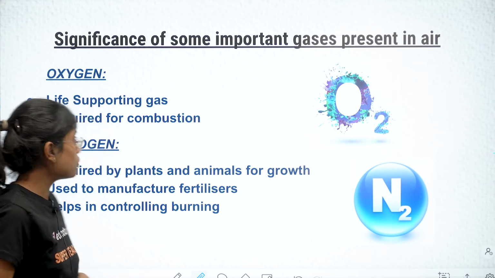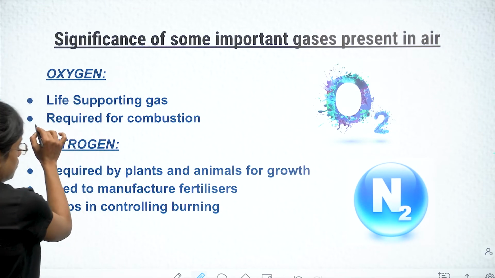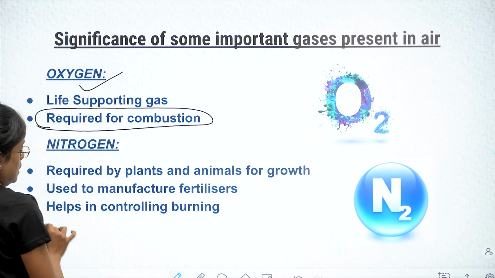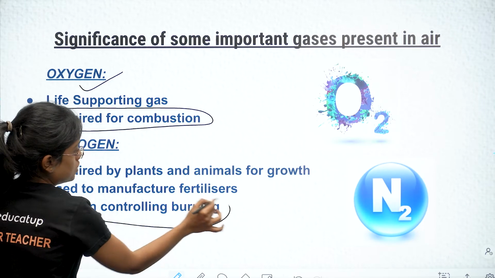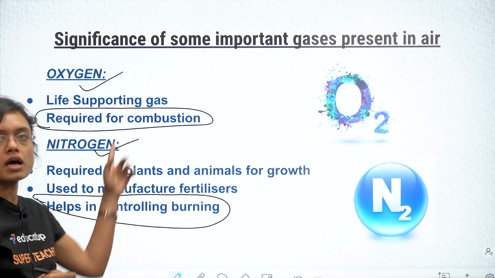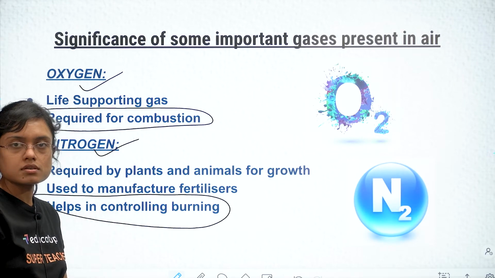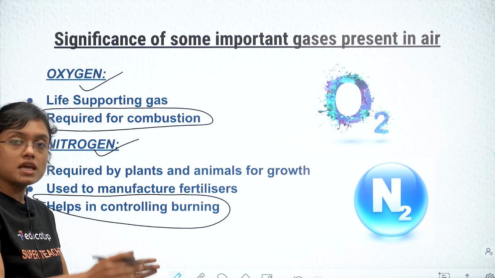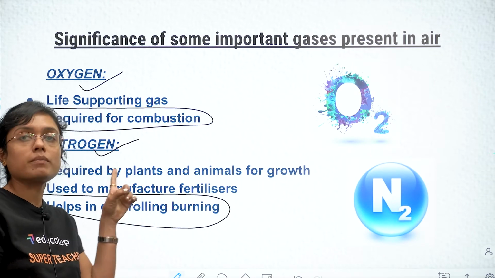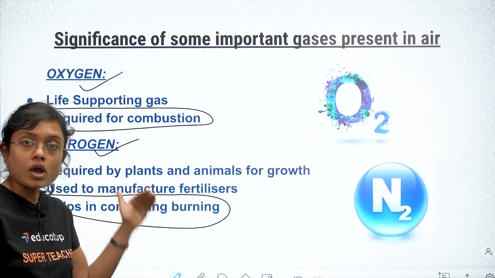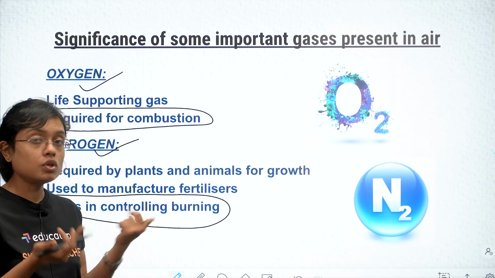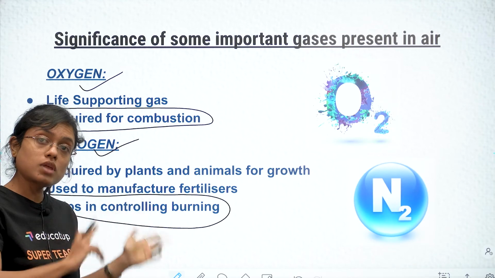If you have noticed, it's written required for combustion. And what is required? Oxygen. It's written helps in controlling burning. What is nitrogen? And both are part of air only, isn't it? ऑक्सीजन की वजह से कंबशन होता है या बर्निंग होती है, चीज़ें जलेंगी तब जब ऑक्सीजन का सप्लाई होगा. और अगर आपको बर्निंग या कंबशन रोकना है, you have to stop it, then you need what? नाइट्रोजन. And both are part of air.